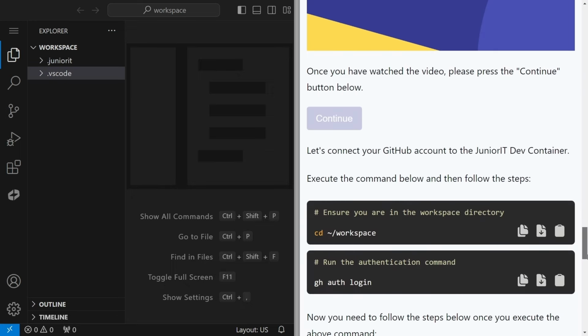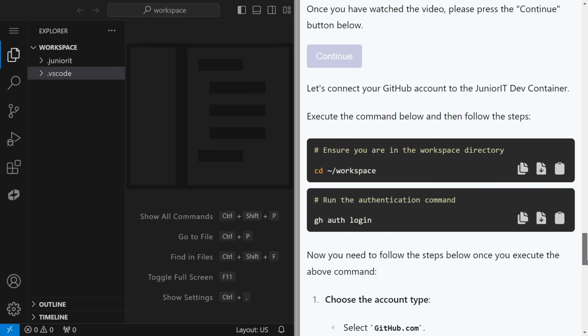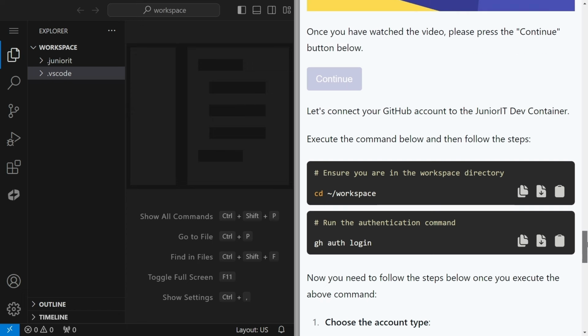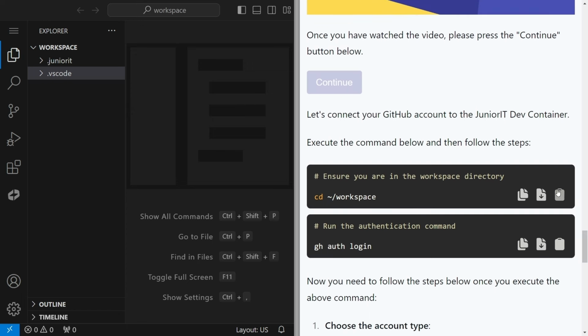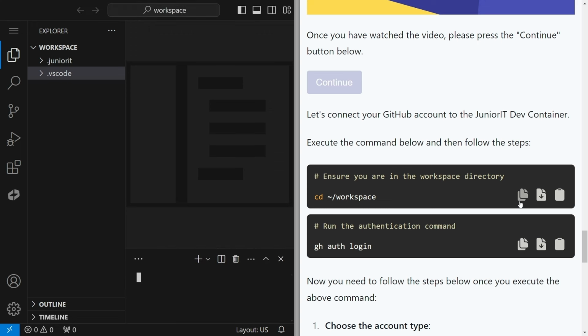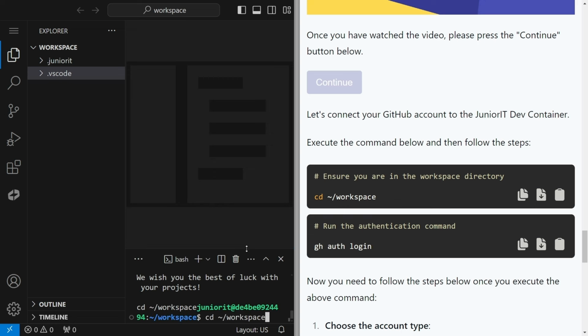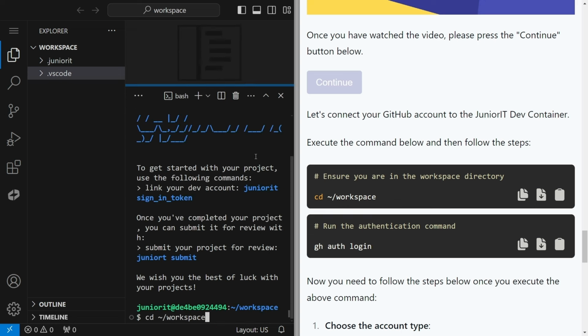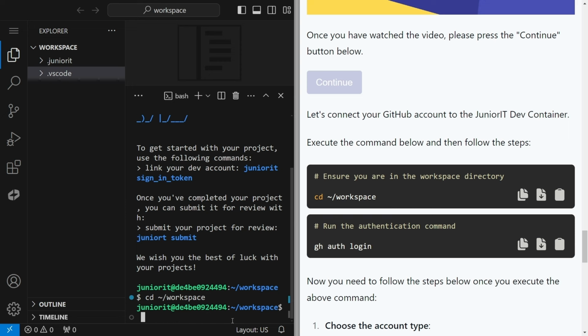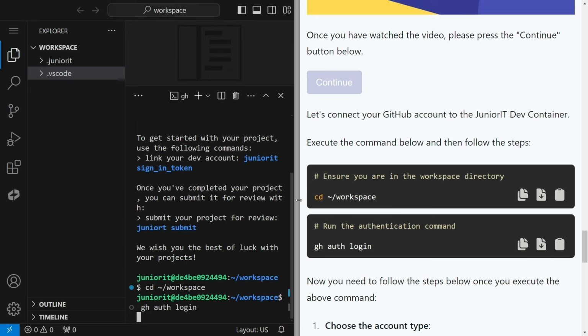Now we just need to connect your GitHub account to this junior IT development container. For this, as I already told you, this is an interactive environment. So we have provided 3 icons beside each shell command. The first icon will just copy the command to the terminal. You can click on it and the command will be copied to the terminal screen. You can resize the terminal window as well. Just hit enter to execute the command. Now if you click on the second icon, it will automatically execute the command for you. If you're a beginner, I will recommend using this.